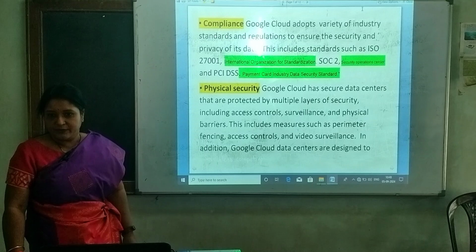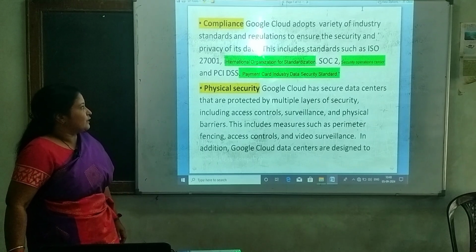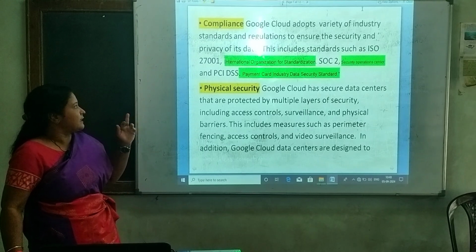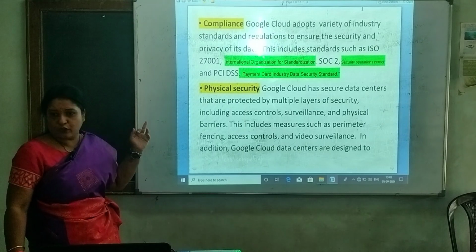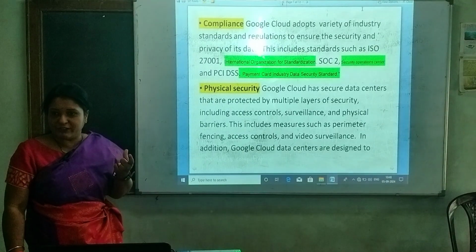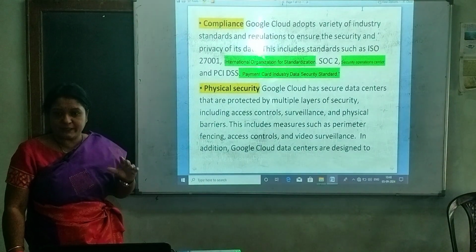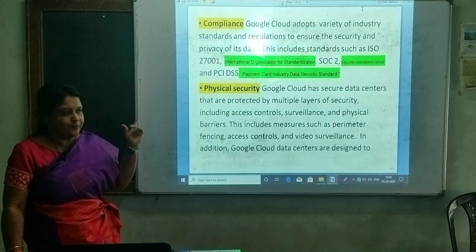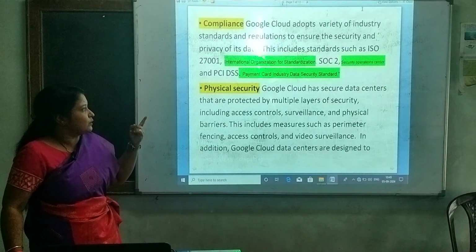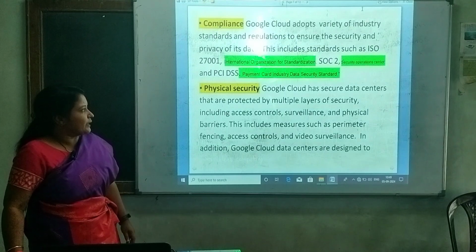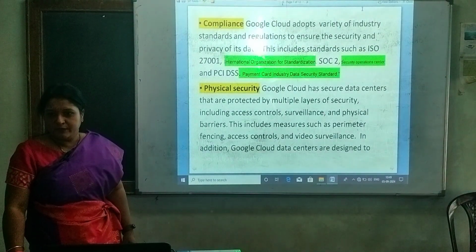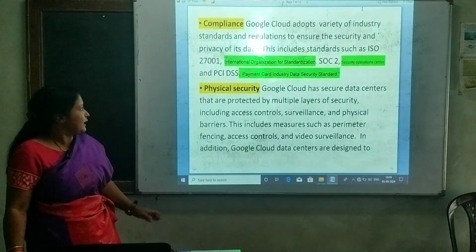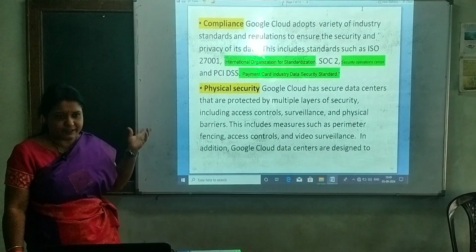ISO means International Organization for Standardization. ISO 27001 is an international security standard. Also SOC 2, Security Operations Center 2, is also one of the industrial security standards.